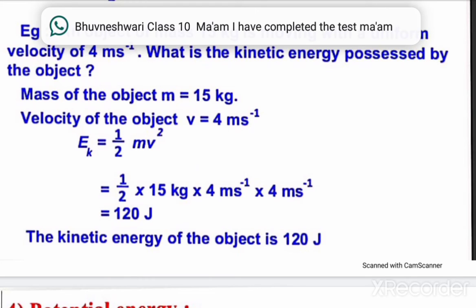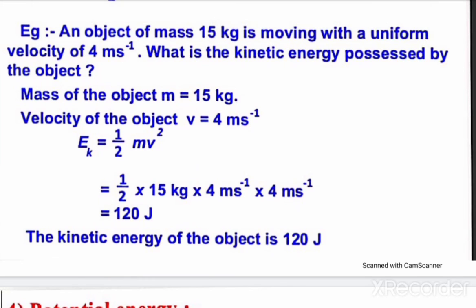Then 1 by 2 into 15 kg into 4 meter per second whole square. v square is 4 into 4, which is 16. 2 eights are 16. 15 into 16 is 120 joules. The kinetic energy of the object is 120 joules.